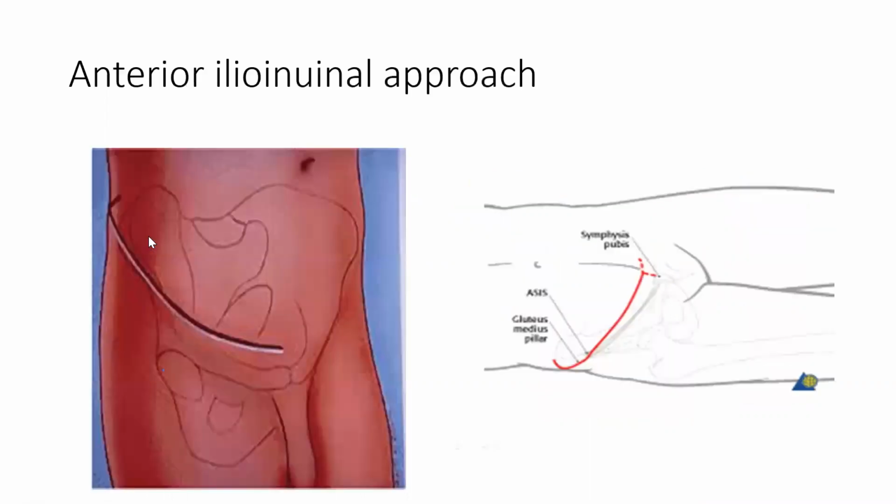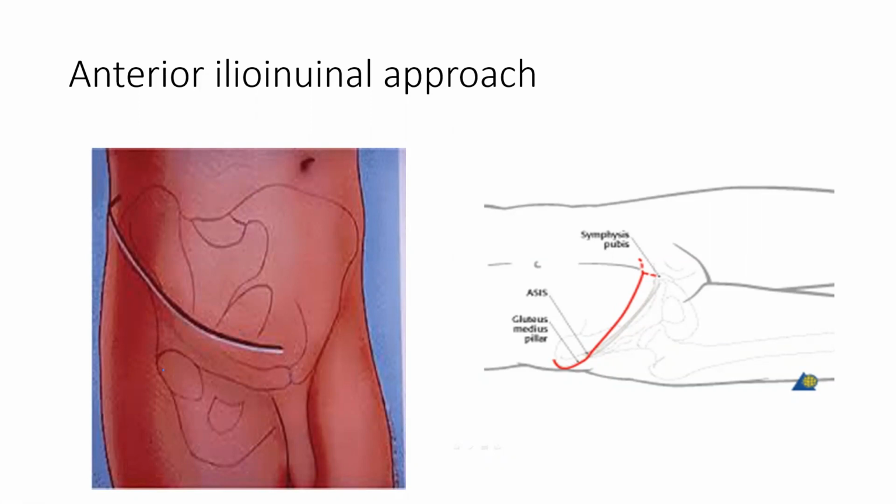There is also an anterior approach, which is the ilioinguinal approach. The ilium is this bone, and the inguinal is this ligament. So it is called the ilioinguinal approach. The anterior approach is very easy to remember because there is the iliac bone and the inguinal ligament: the anterior ilioinguinal approach. The posterior approach is always known as the Kocher-Langenbeck approach.